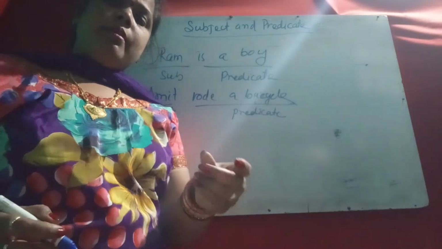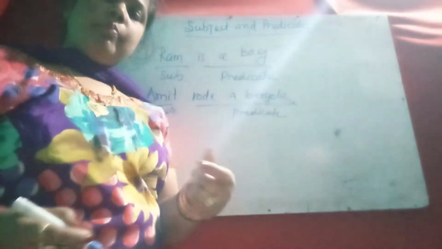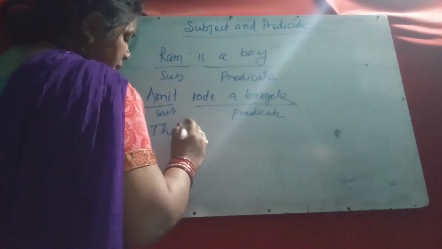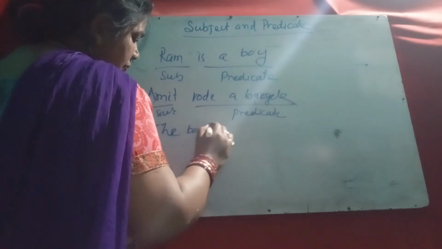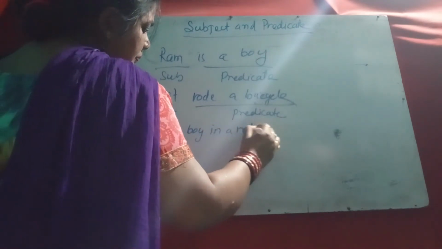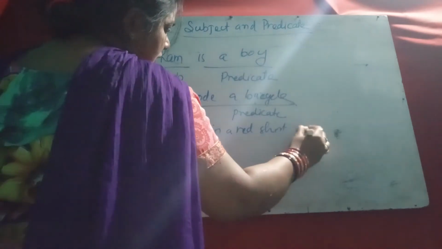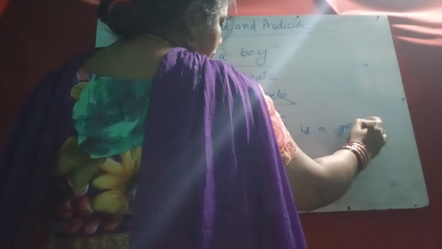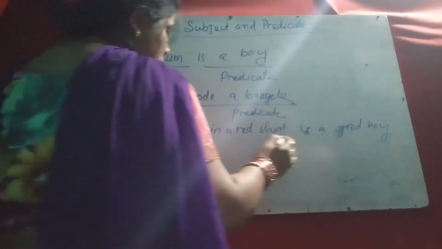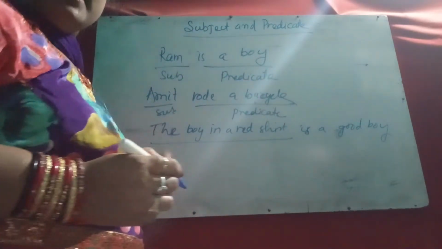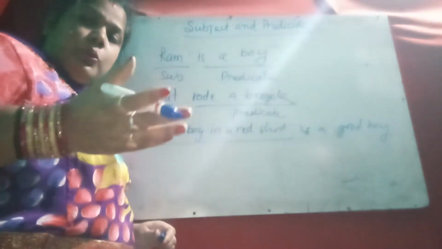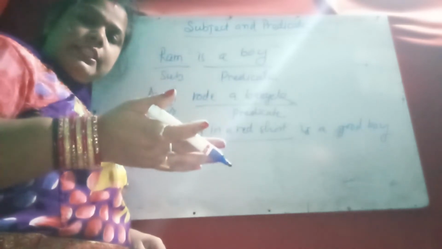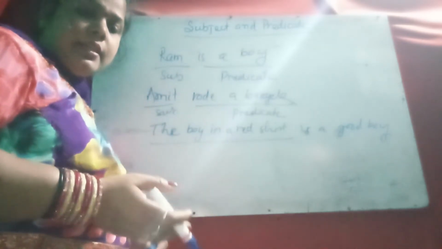Take the sentence: The boy in the red shirt is a good boy, or a tall boy. Here the boy in the red shirt is completely the subject. As I told you, the subject is a single word or a group of words, and the rest of the sentence is the predicate part.